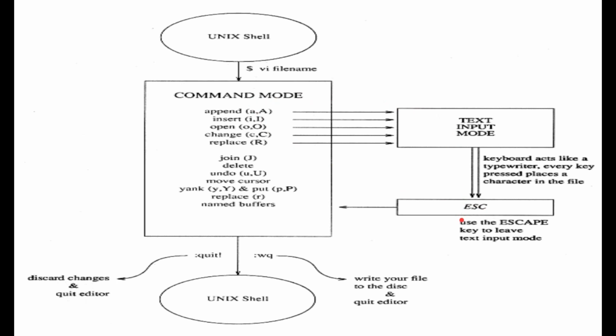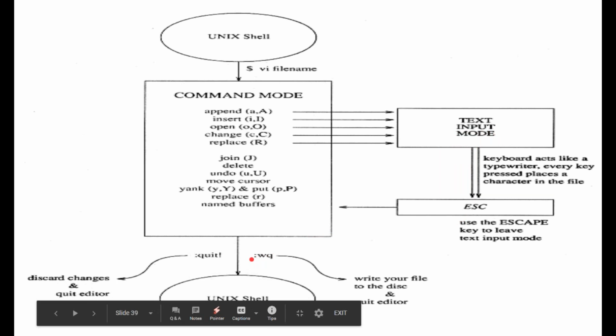If you want to quit and save, then you have to press colon wq. In wq, q stands for quitting. If you want to quit only, then you have to press colon q. If you want to save the file, write the file to disk and quit the editor, then you have to press wq. For the saving or writing option, use wq. If you want to quit only, press q. q! discards the changes and quits the editor.